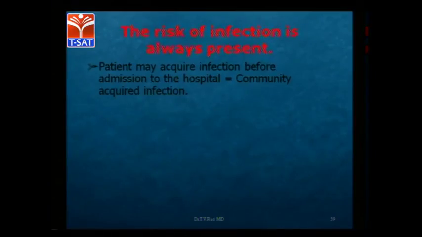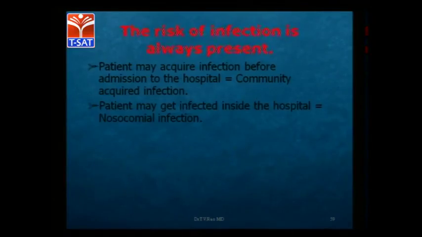And what nosocomial infections in the hospital are is very important. Because the nurse is taking care of the patient 24/7, she should know how to control this nosocomial infection.